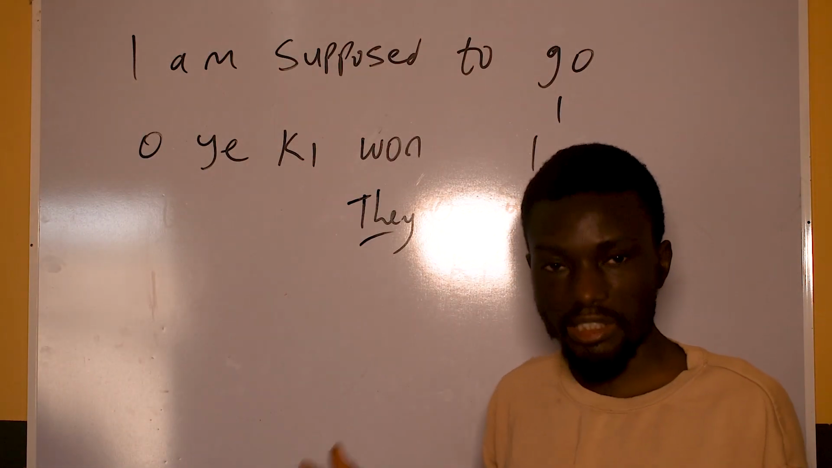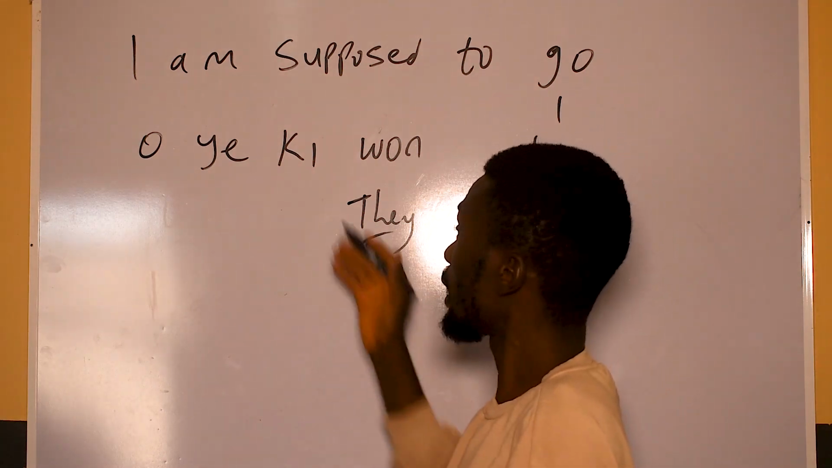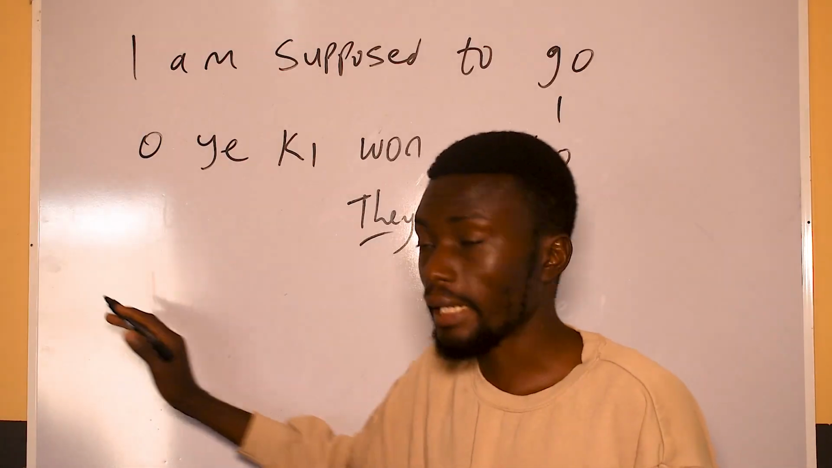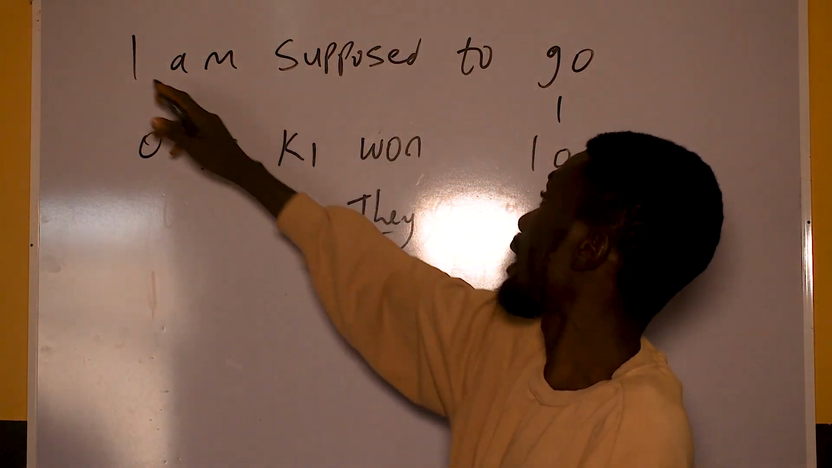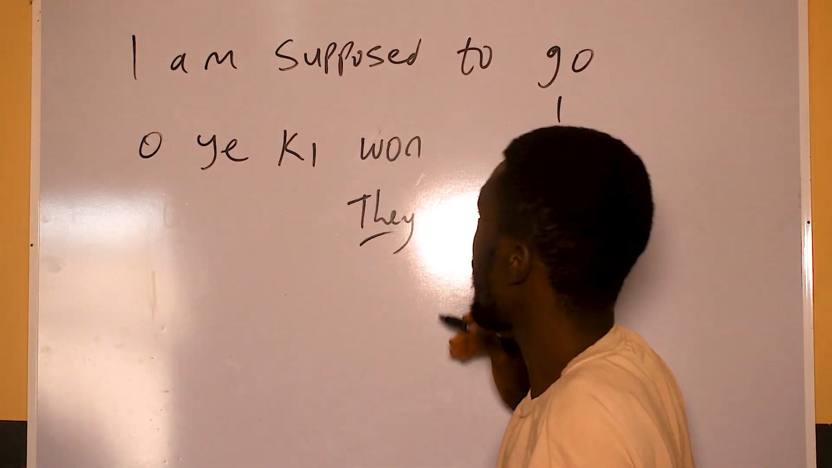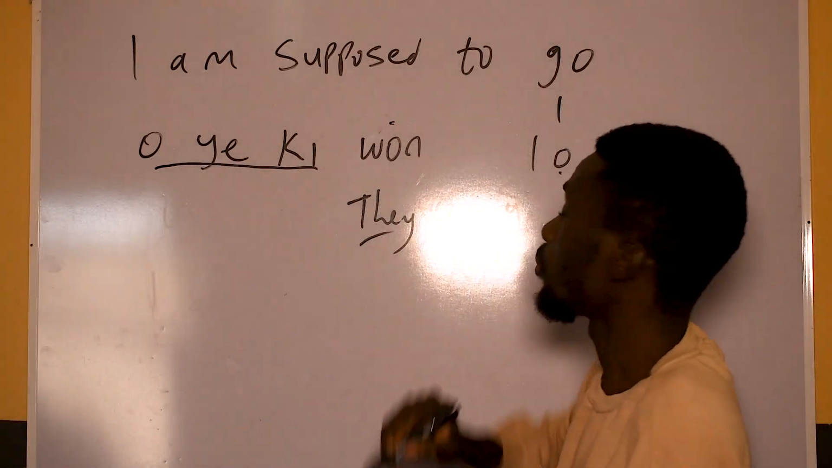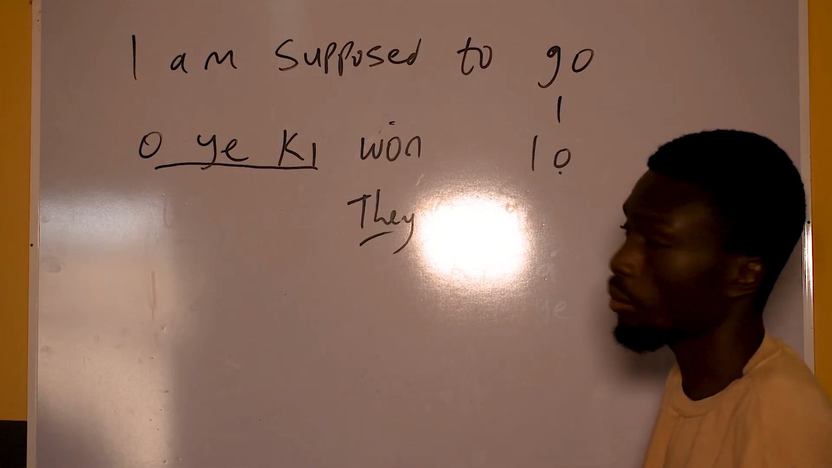So you see how it behaves in the Yoruba language. In English, the pronoun will actually come first, like I, or they, it will come first. But in Yoruba, oyeki will come first, and then the pronoun will come, and then the verb will come last.